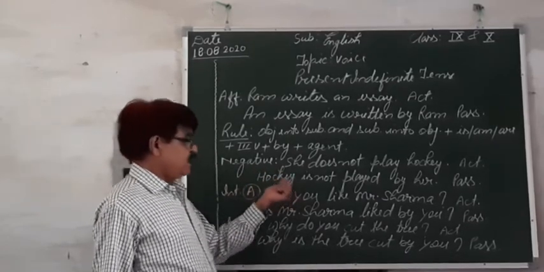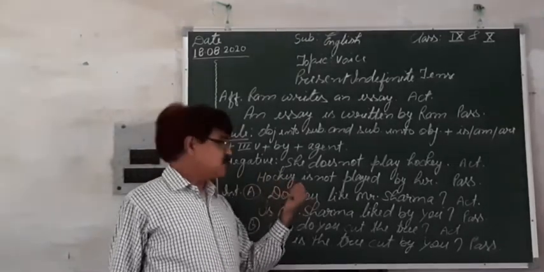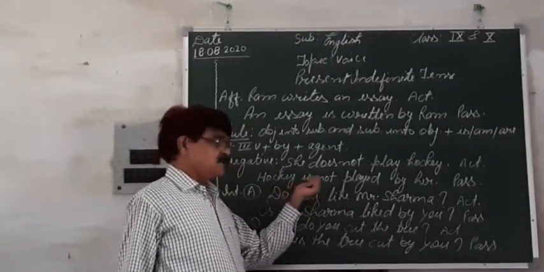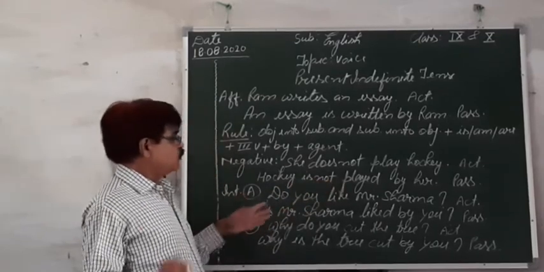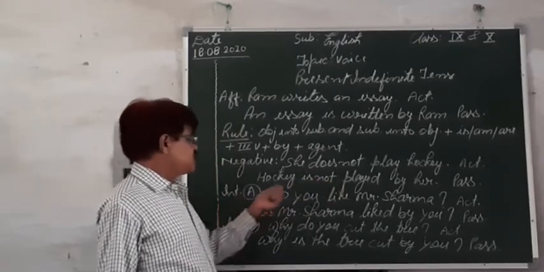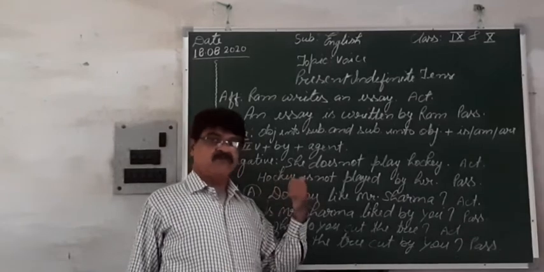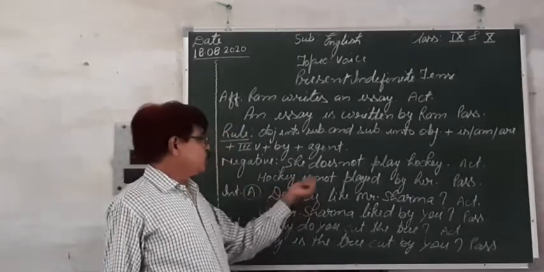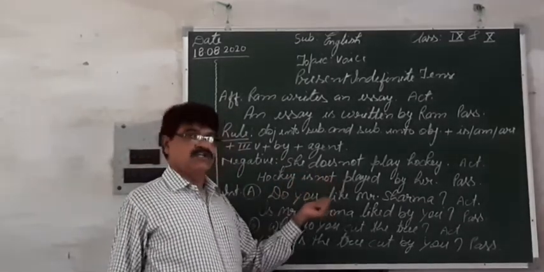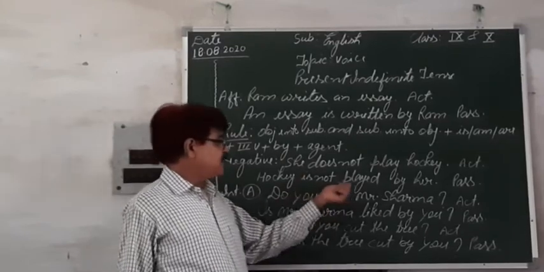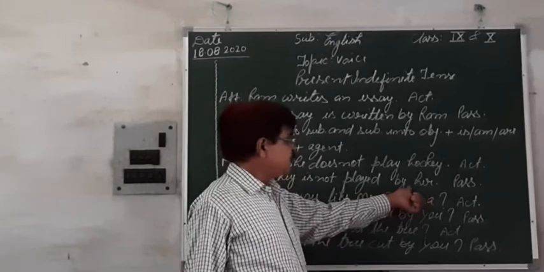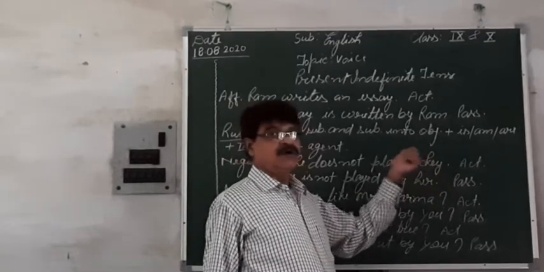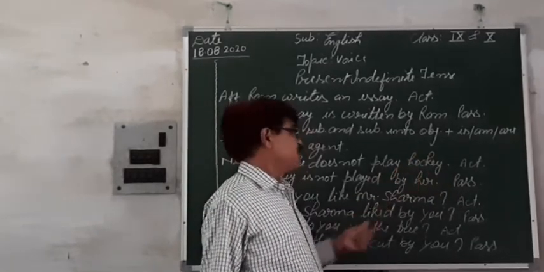As hockey is also singular, that's why the helping verb is is to be used. And now you are to keep in your mind, just after the helping verb we are to use not, and then third form of the verb, then by, and then object or the agent.